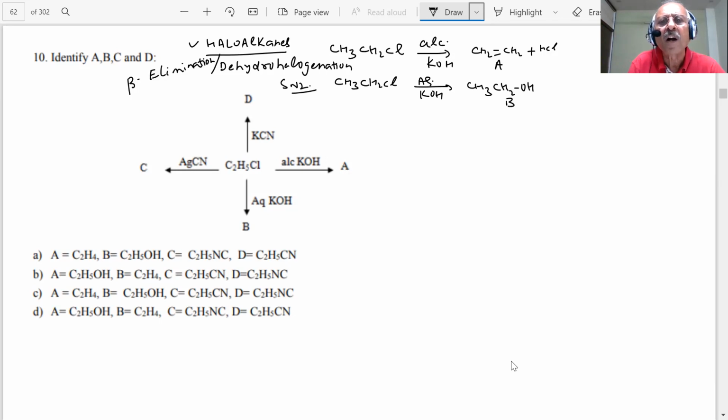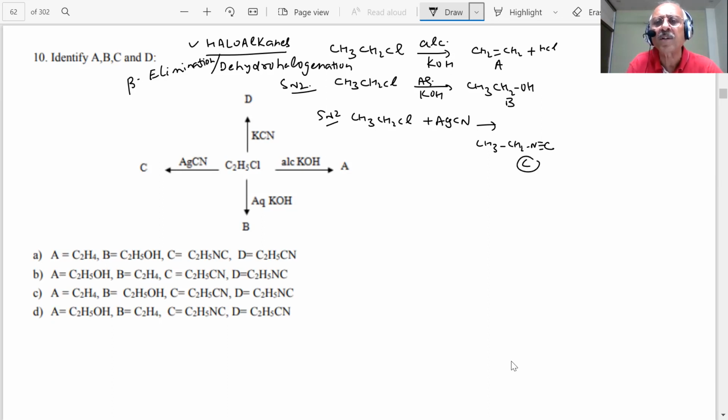Further, student, I would like to see what is C. CH3CH2Cl is reacted with AgCN. What type of reaction is this? Tell me fast, student. This is also nucleophilic substitution, SN2 mechanism. It will be NC here in AgCN. CH3CH2NC, with triple bond C. This is my C, student.